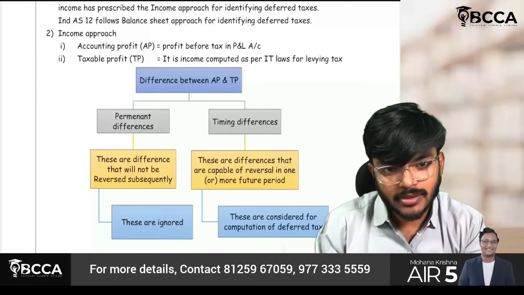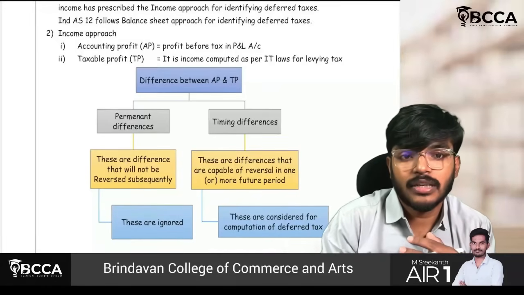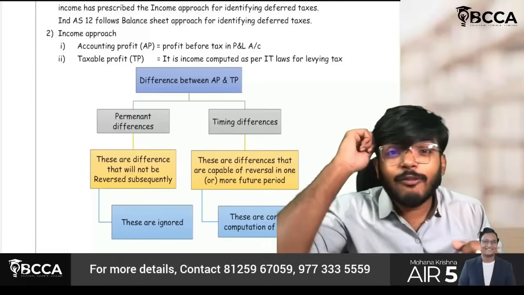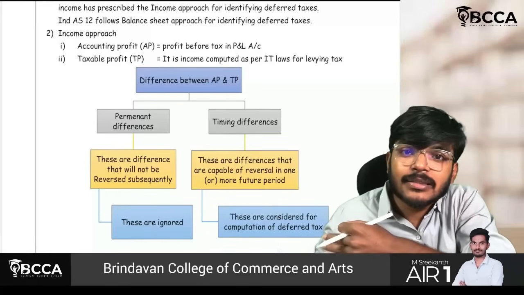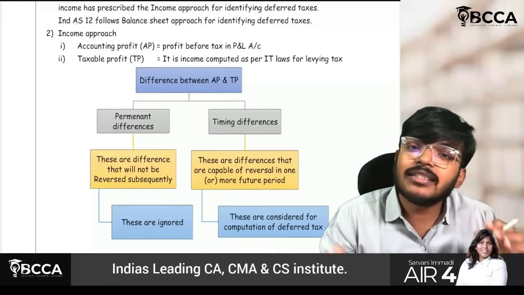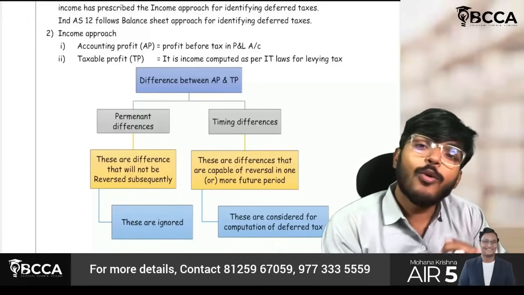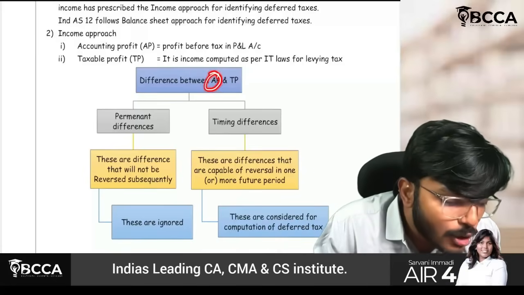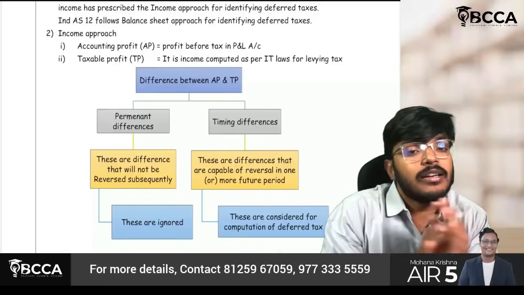Yes, I have to give the effect of those disallowances. Sir, some expense is there, I have to deduct TDS, but I have forgotten and not deducted TDS. 30% will be disallowed as per income tax, but as per accounts we have never seen such disallowances. So what they are trying to say is there will be some differences between accounting profit and taxable profit. Sir, the reasons are of different types.